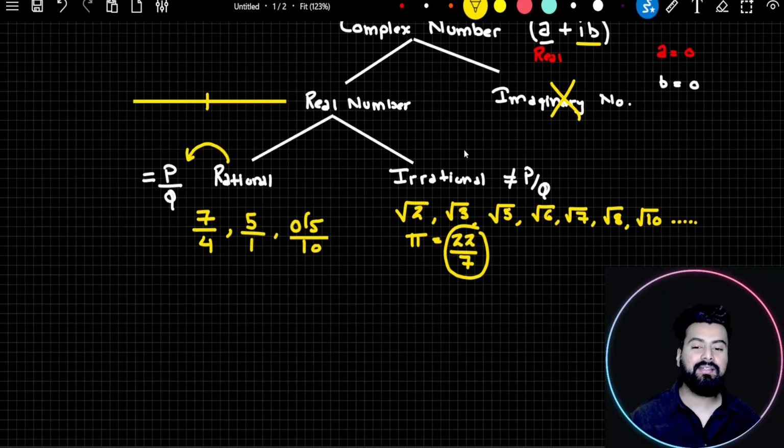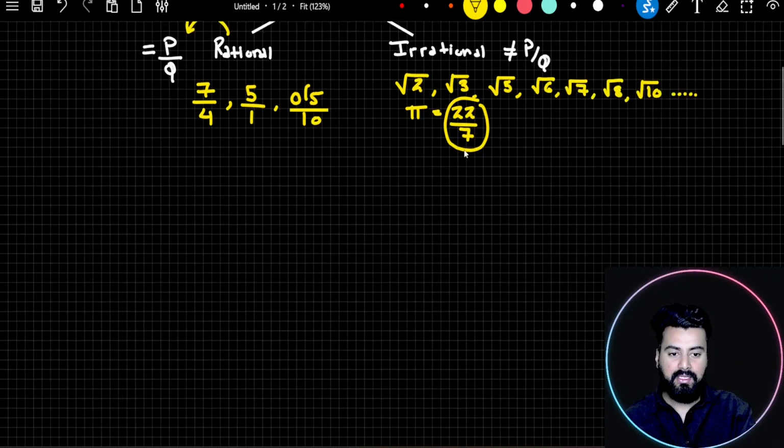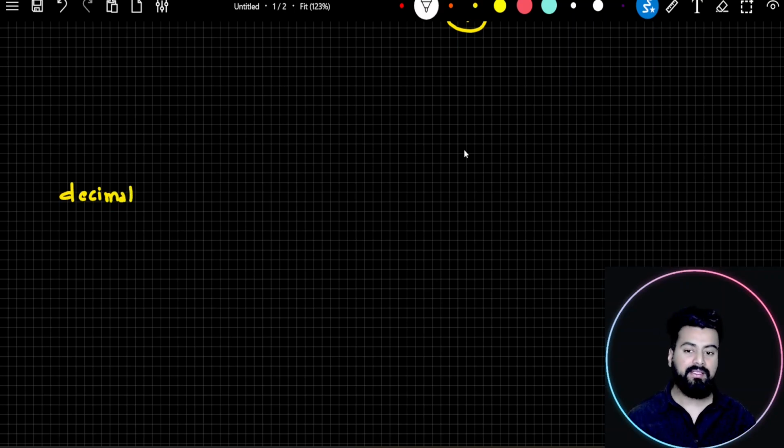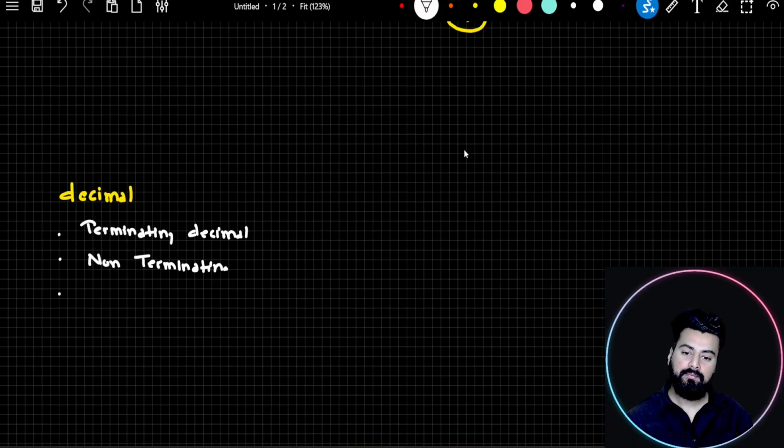Now to understand this, you have to understand some things about decimal numbers. So I'm just moving a little down to discuss something crucial about decimal numbers. Decimal numbers can be divided into three broad categories. The first category is terminating decimal numbers. The second category is non-terminating but repeating decimal numbers.